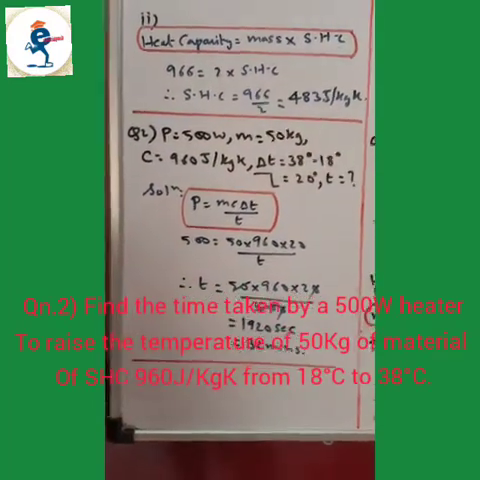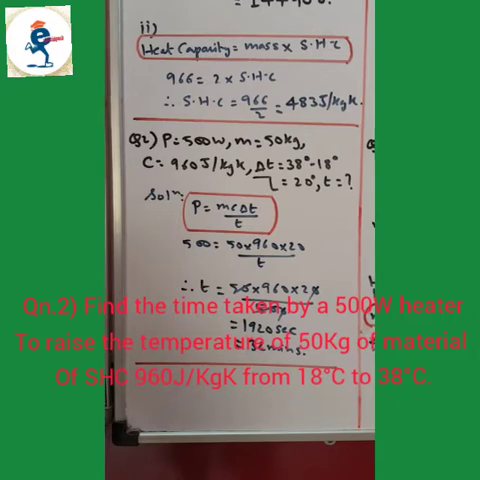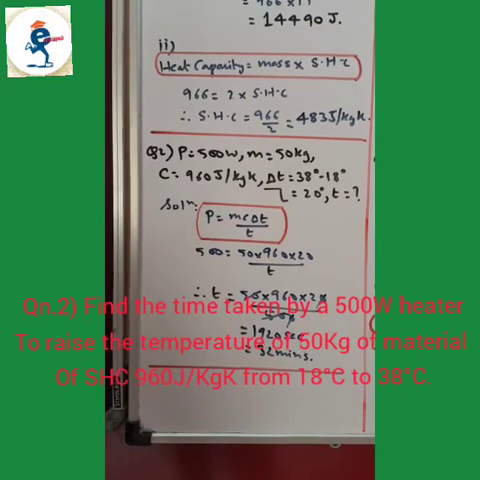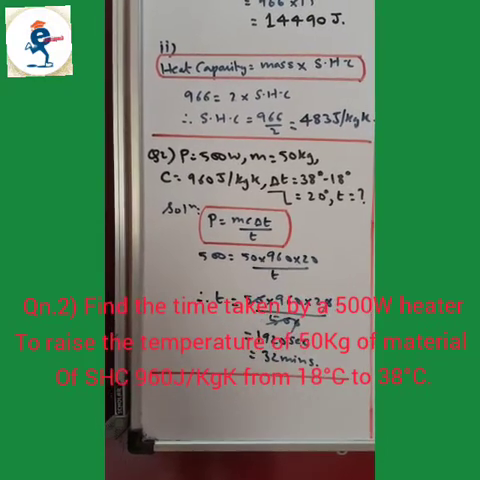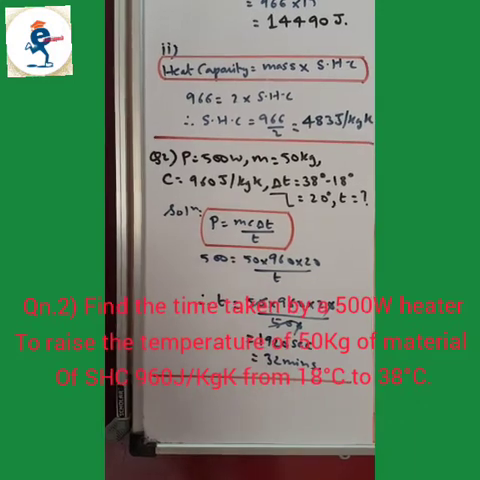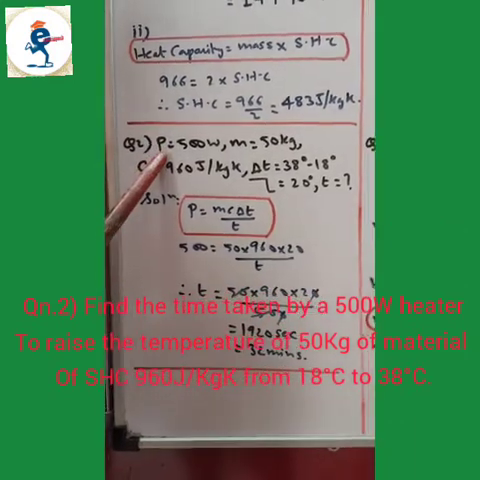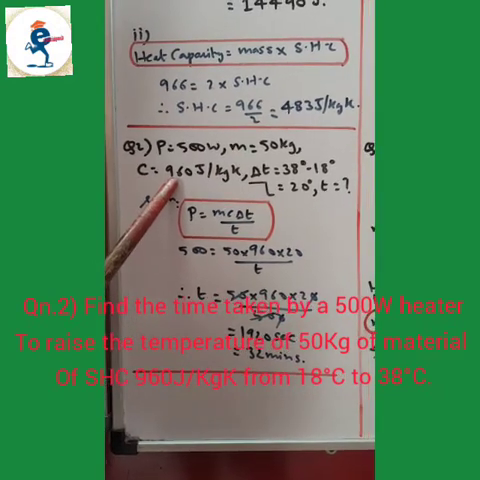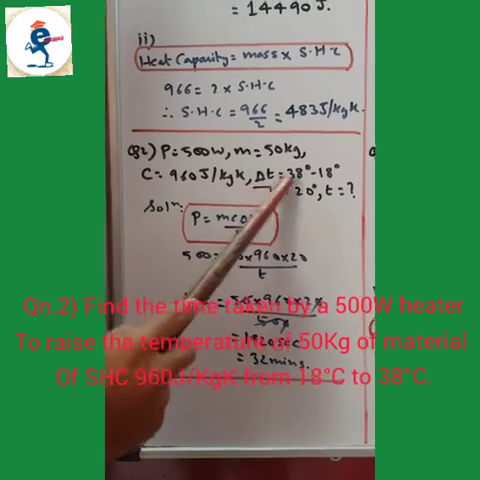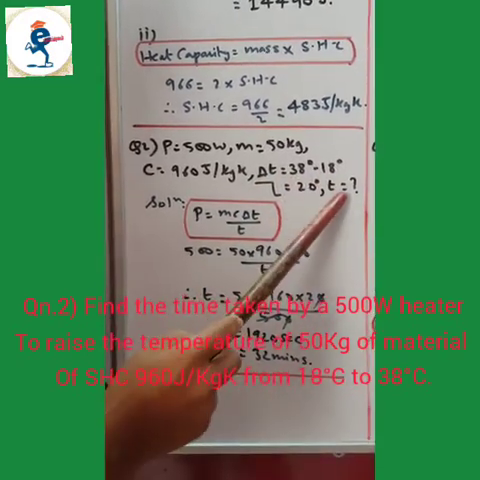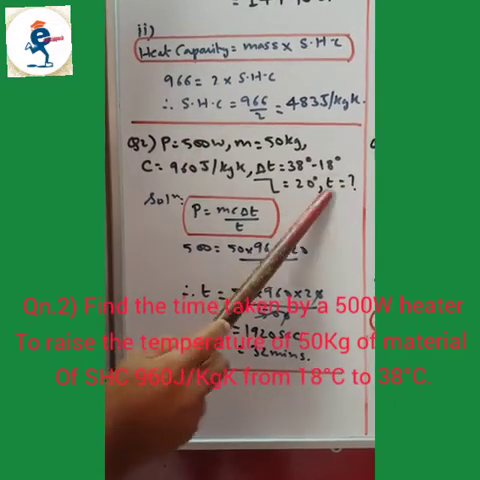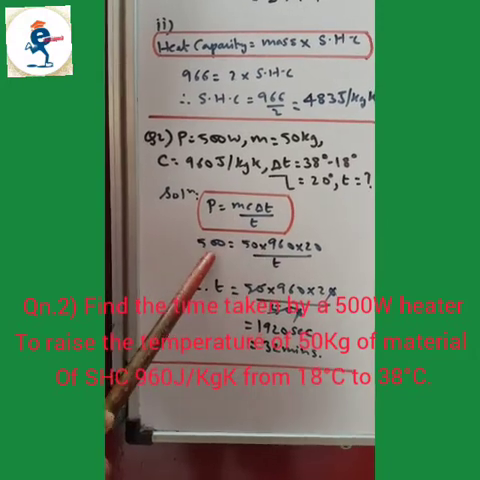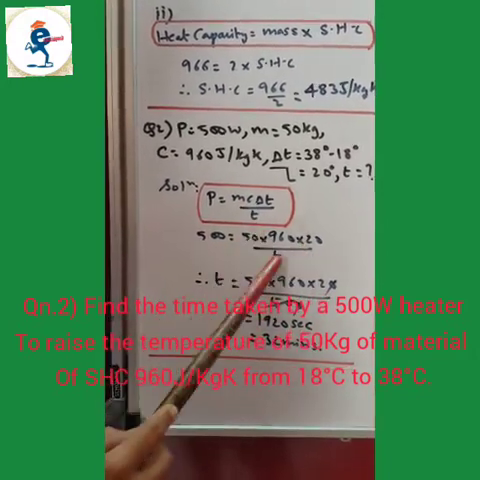Second question. Find the time taken by a 500 watt heater to raise the temperature of 50 grams of a material of specific heat capacity 960 joules per kg Kelvin from 18 degrees Celsius to 38 degrees Celsius. Alright, so over here the power is given, 500 watt, mass is given 50 grams, specific heat capacity is given 960 joules per kg Kelvin, ΔT, that is difference in the temperature, is 38 minus 18, that is 20. You have to find out the time. So when the power and time is given, you have to use the formula power = mcΔT/t. Okay, so power is 500, mass, you just substitute all the values, time you have to find.